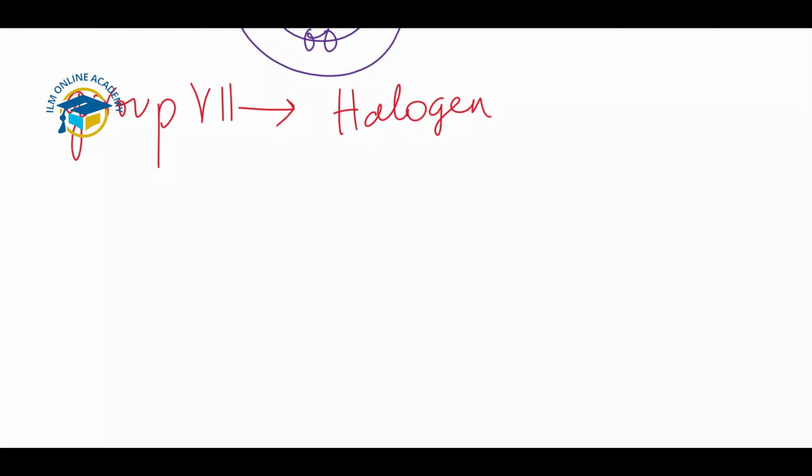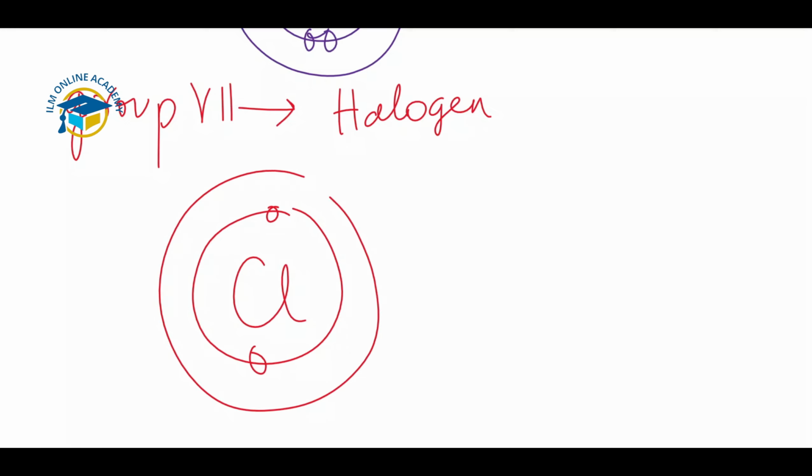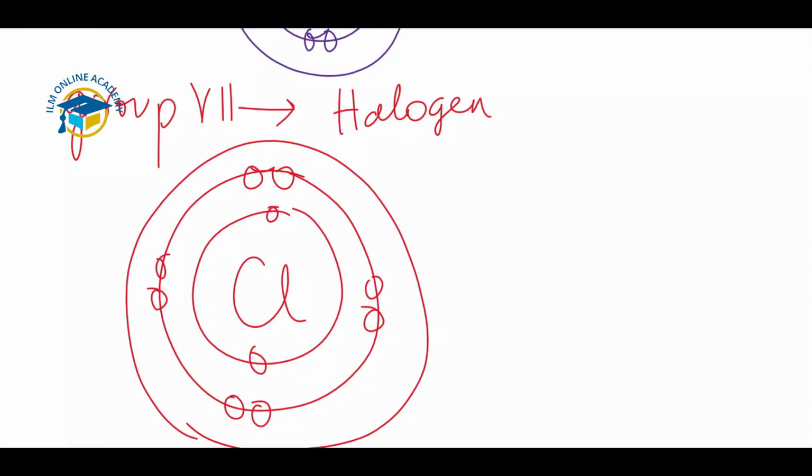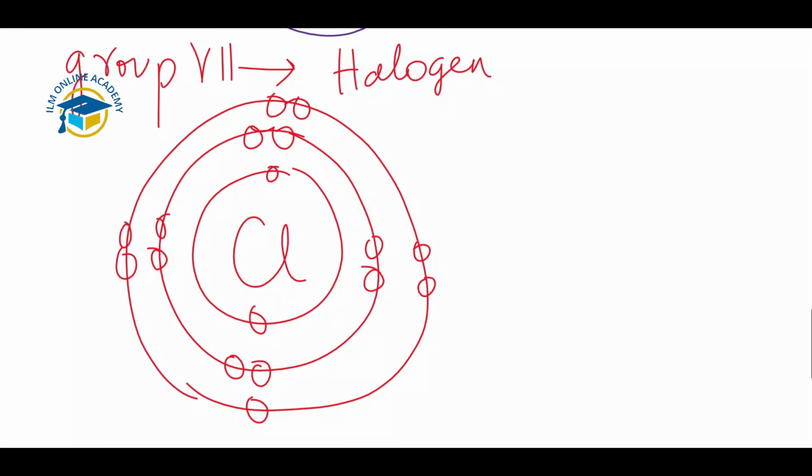So we have an example of chlorine. Chlorine has 17 electrons: 2 in the inner shell, 8 in the second shell and 7 in the third shell, like this one. So chlorine requires one more electron to achieve the stable electronic configuration. So what will happen? Chlorine will form the chloride ion by gaining that one electron. This is an example of a non-metal.